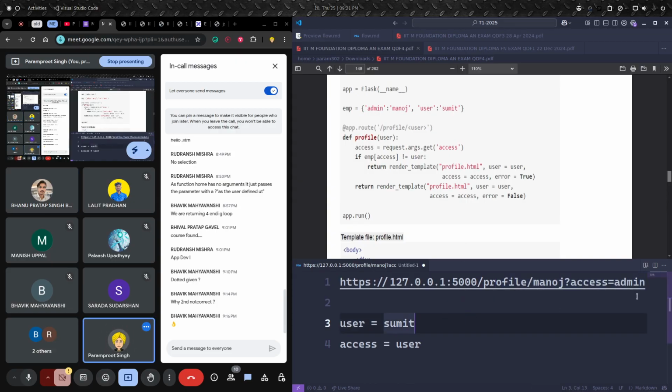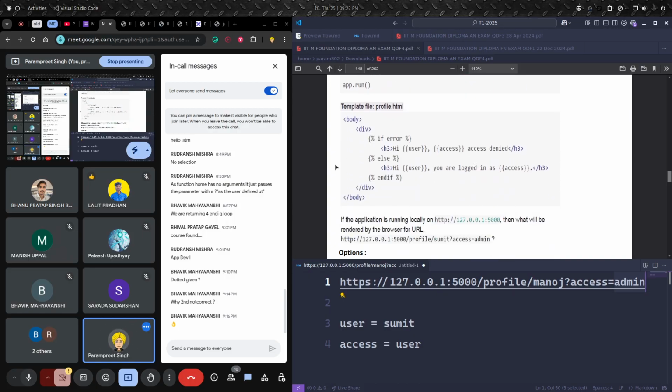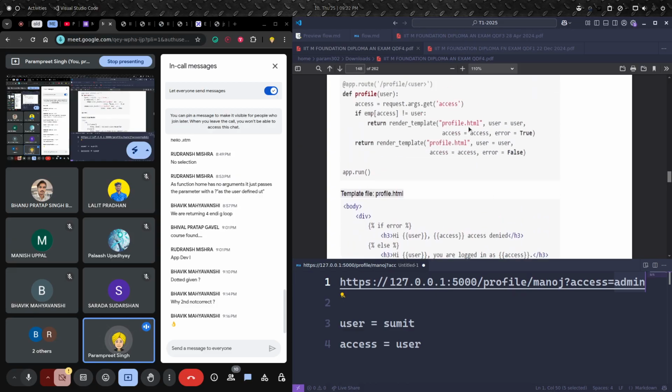Just that we are matching the user and the role name, like whether that user is an admin or user. The name and the key we are matching. If the name and the key match with this dictionary, then we are rendering the outer return statement with error false. If this does not match with this dictionary, then we are simply returning this profile.html with error as true. Okay, so now tell me, for this Sumit as admin, which of the return statements will be executed?